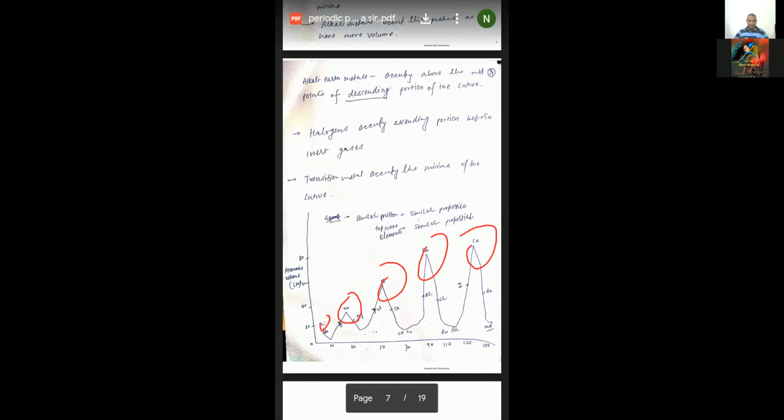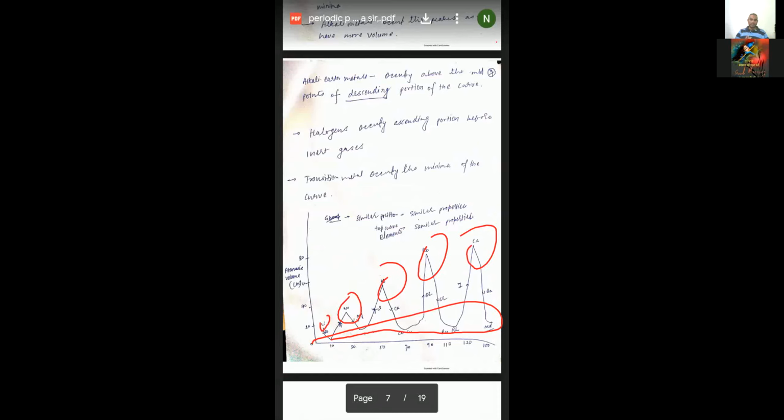Okay, and here is the downside, you will find that they are the minima. So what they are saying, Lothar-Meyer said, is that whatever elements are there at similar peak positions will have similar properties, and whatever are in the bottom minimum position also have the same properties. So what other information was he trying to give the student?